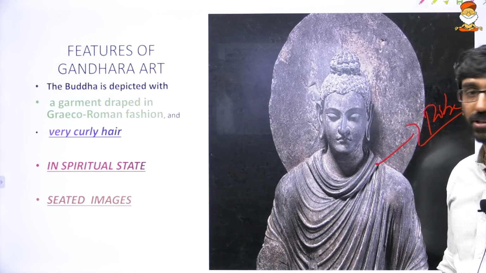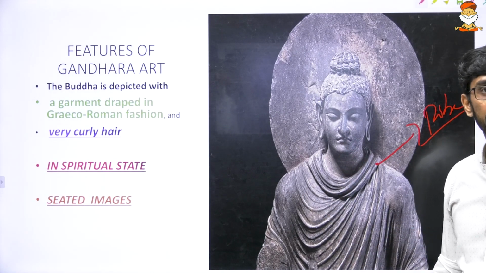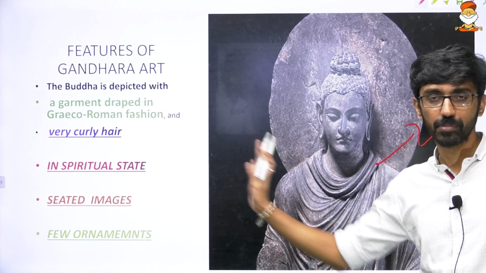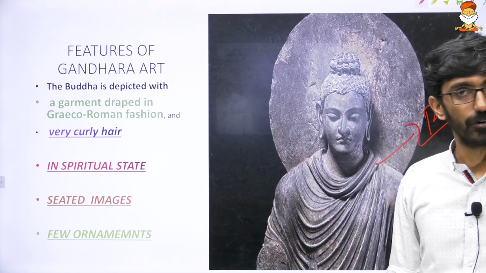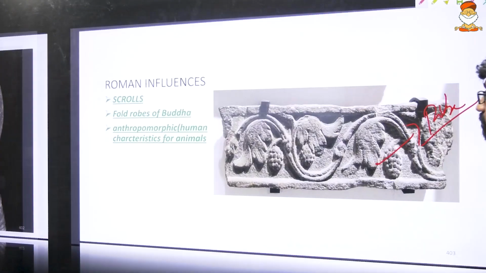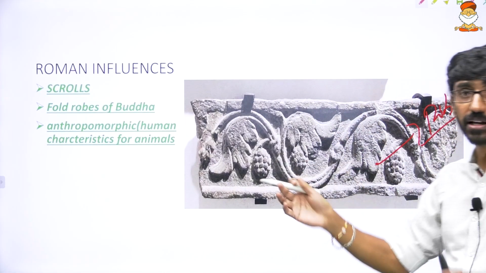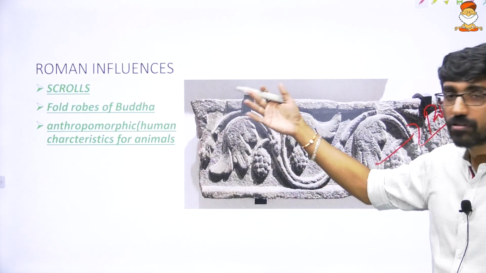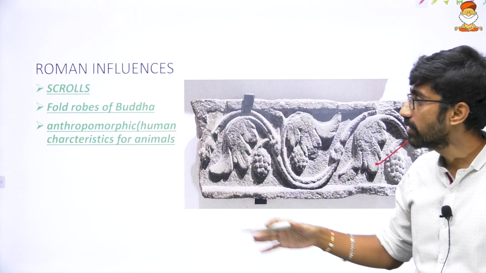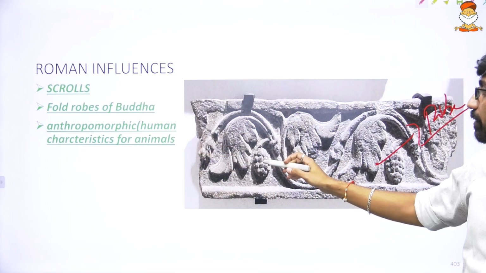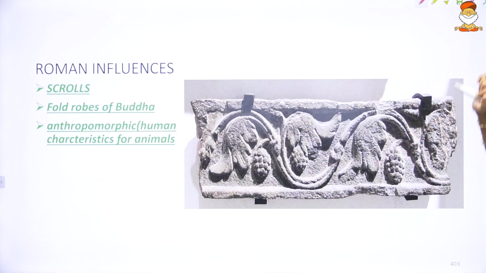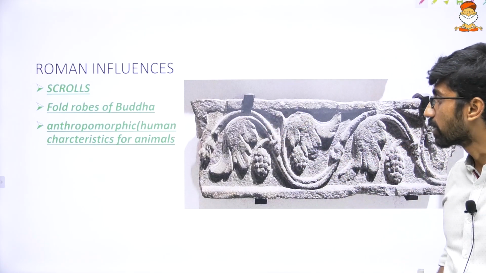Seated images of Buddha. Seated images of Buddha also. A few ornaments, very, very few. Even in previous images also, ornaments are very few too. And then again, some of the Roman, because it is called Greco-Roman, so Greco-Roman sculpture rather, and the Roman influences in this particular school is the scrolls. These are called scrolls, and the scrolls are for the division of this particular sculpture we can see.